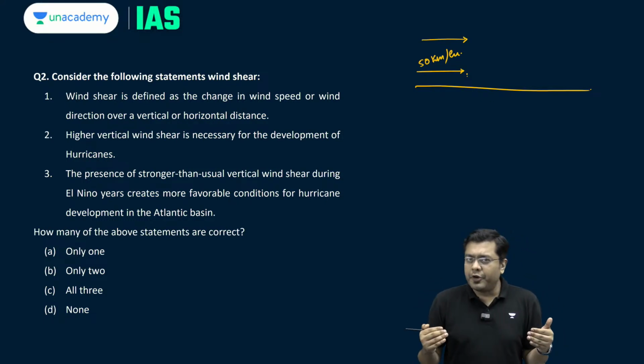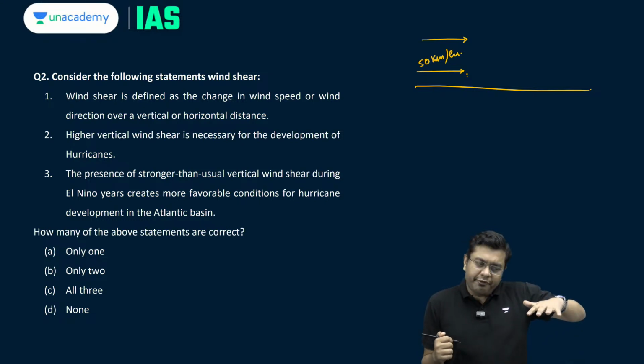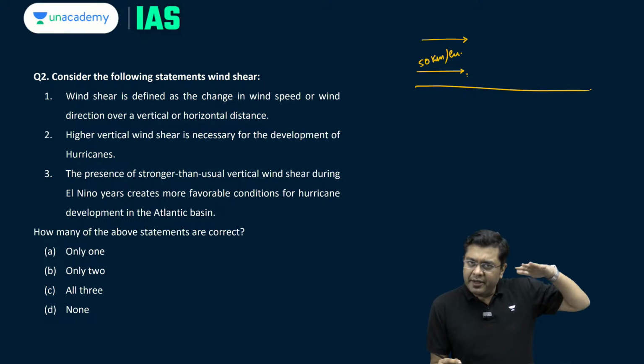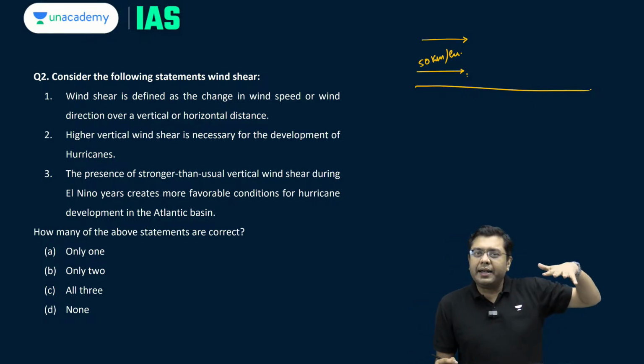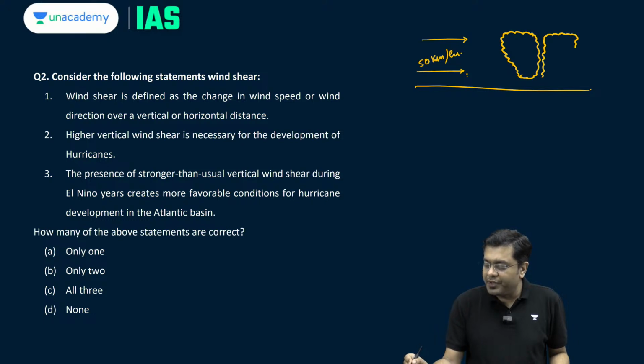For the development of a tropical cyclone, what you actually need is a similar velocity of wind closer to the ground surface and a very similar velocity of wind at an upper altitude as well. Now that helps to develop the entire cloud formation. Let's suppose we consider the cloud formations developed across the eye, right? Cloud formations developed across the eye during the cyclone.